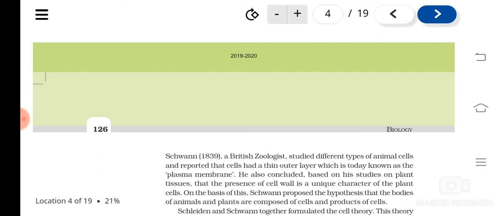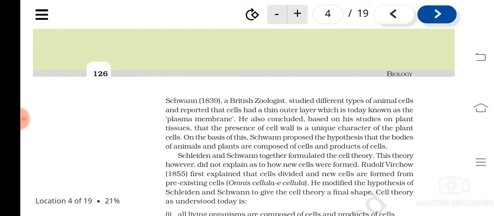He concluded from his studies on plant tissues that the presence of a cell wall is found only in plants, a unique character of plants. On the basis of all his experiments, he proposed the hypothesis that the bodies of animals and plants are composed of cells and products of cells.